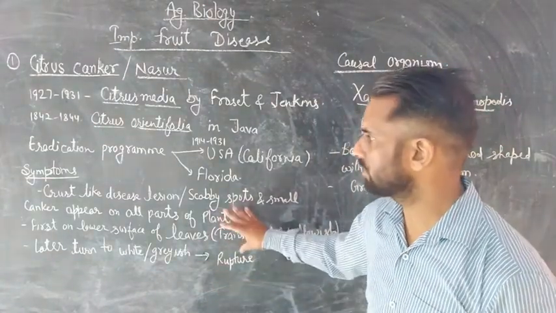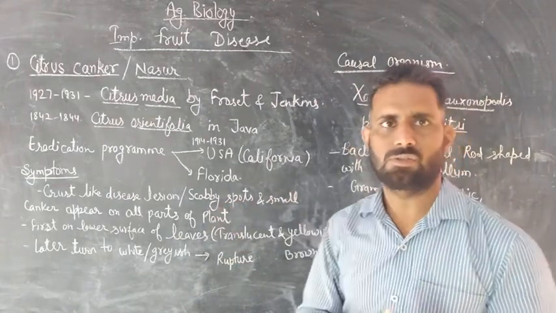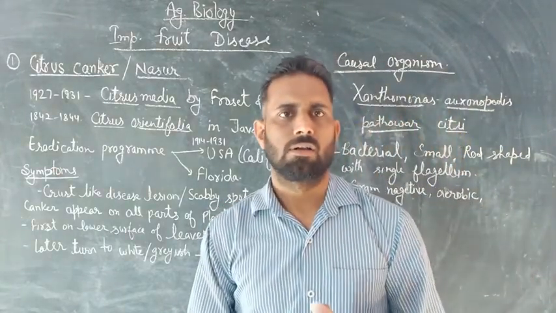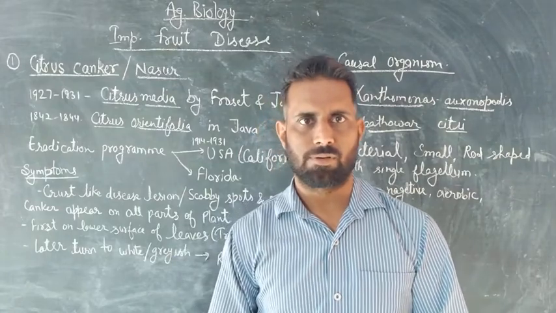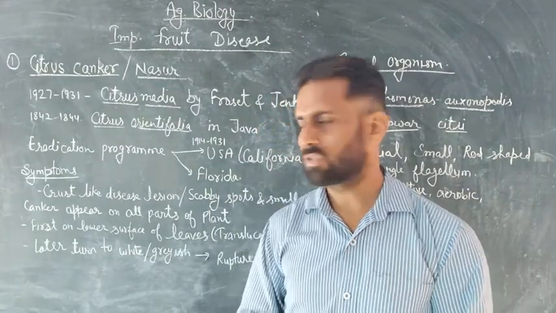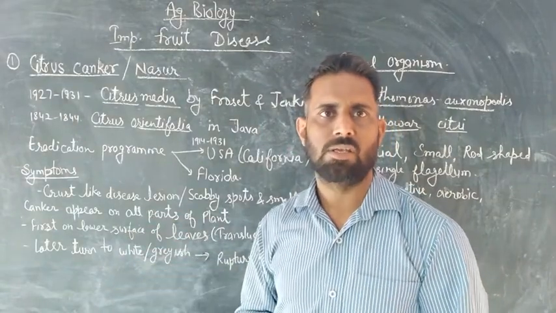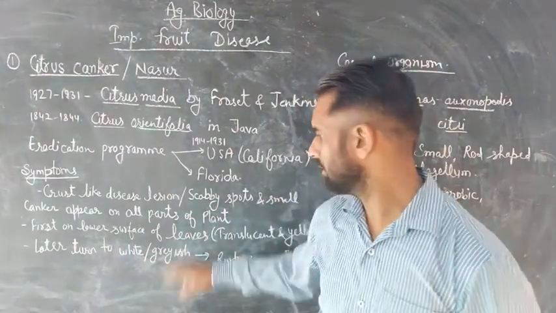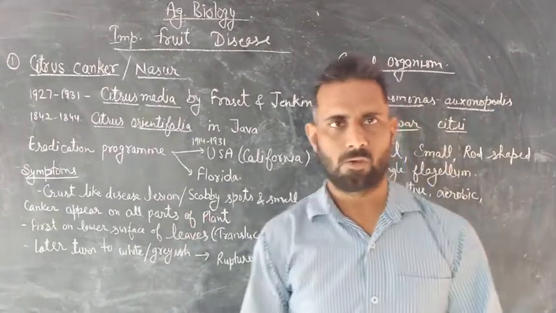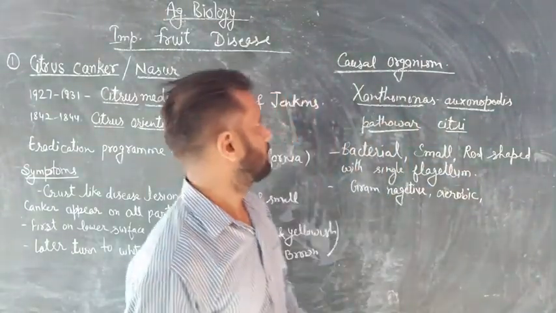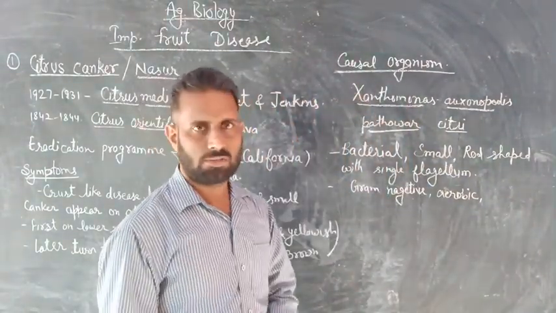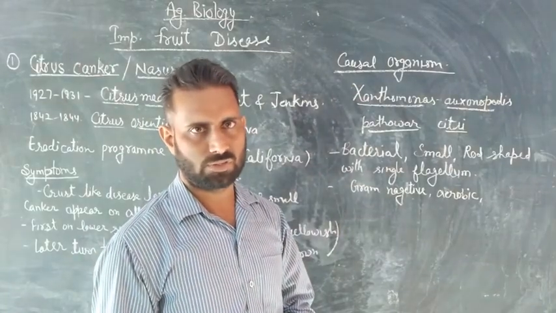And due to this disease, the young twigs become irregular in shape, and their skin or outer epidermis becomes lessened.